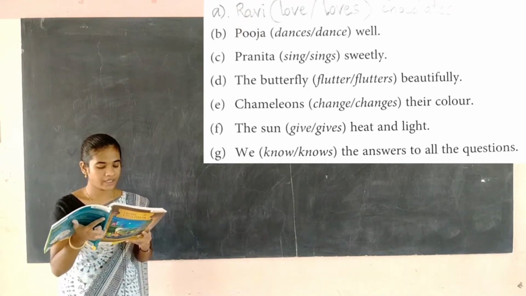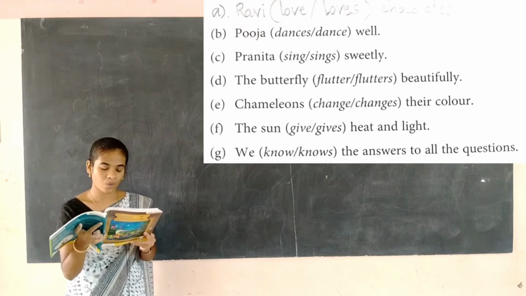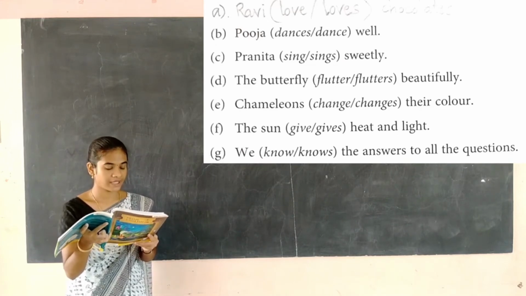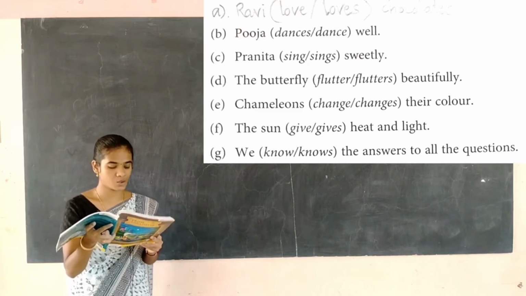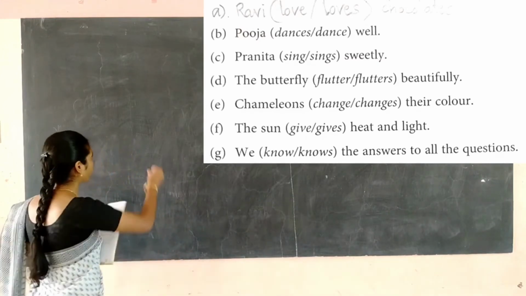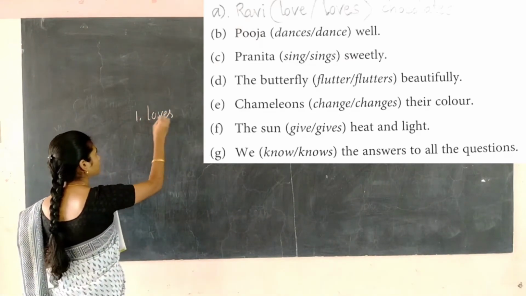First one, Ravi loves chocolate. Here, Ravi loves or love? Here, Ravi is only one person, so we have to add s or es to the verb. So the answer is loves.